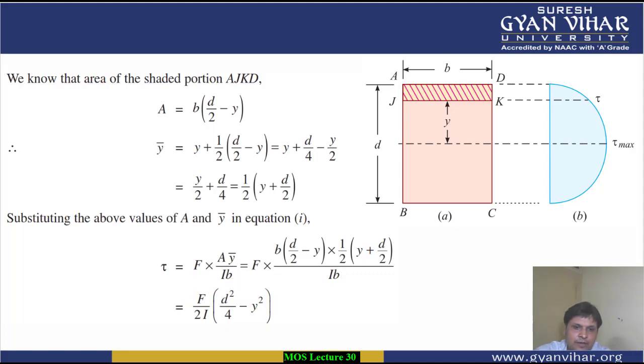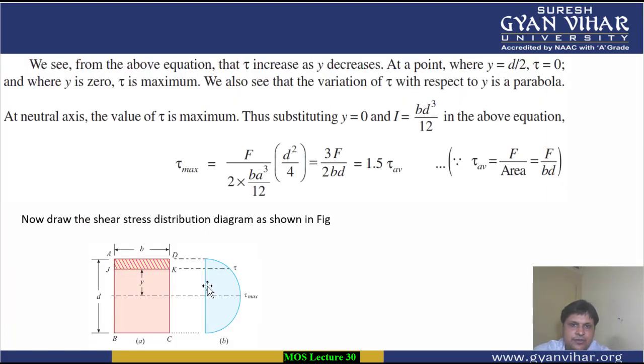And the maximum value you will get when y is equal to 0. When will be the maximum value? When you put y equal to 0, you will get the maximum value of shear stress. So you can understand the distribution now: tau shear stress is inversely proportional to the distance from the neutral axis. If you put y equal to 0, you will get shear stress maximum. If you put y equal to d by 2, your shear stress value is 0.